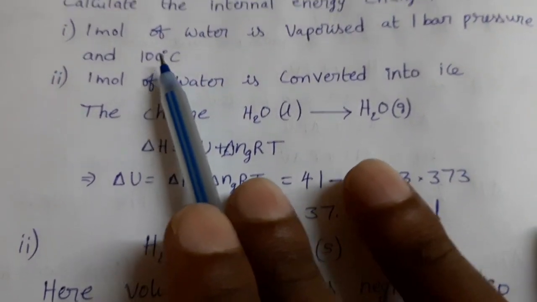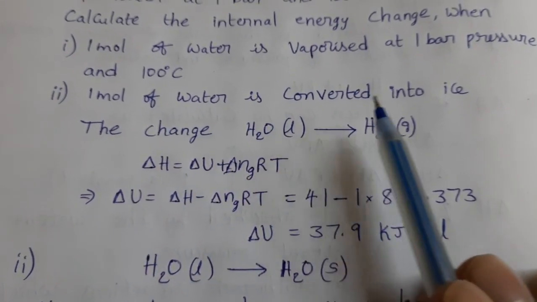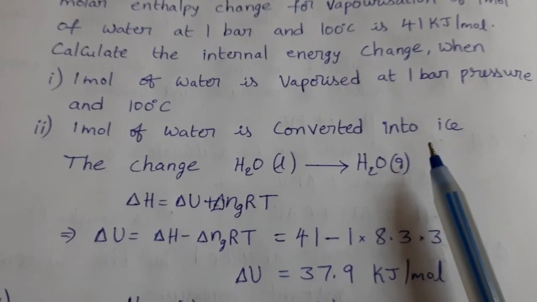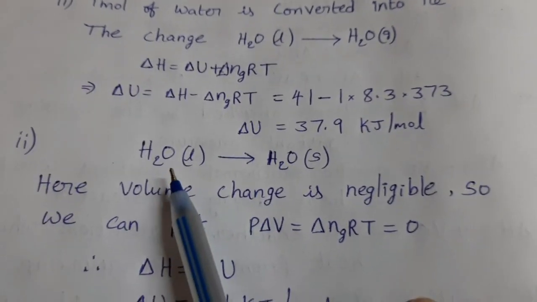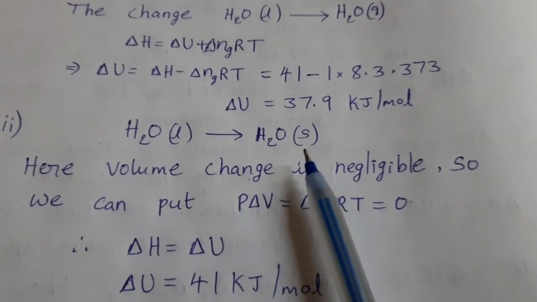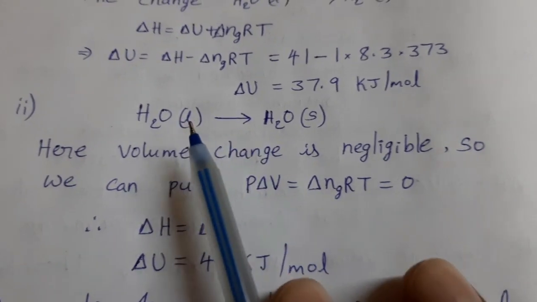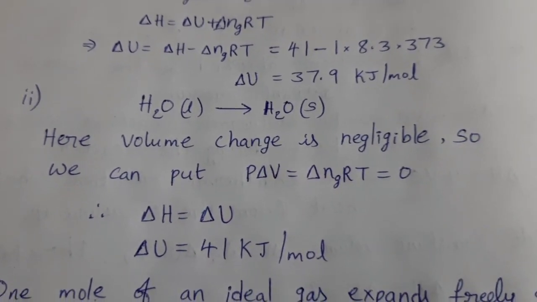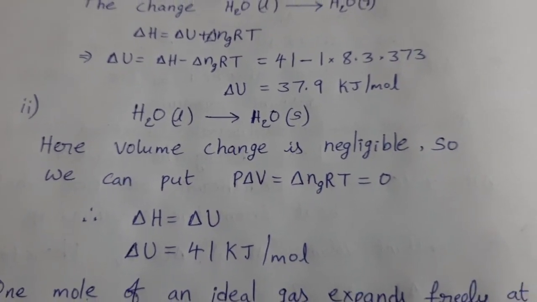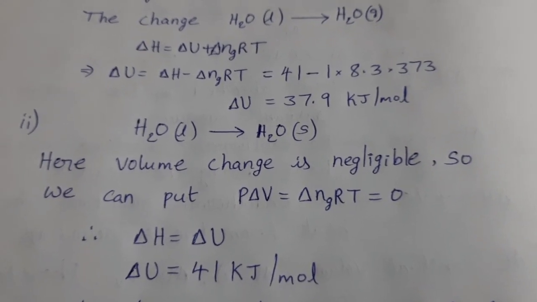Now see the second one. 1 mole of water is converted into ice. So this is the reaction: H2O liquid is converted to H2O solid. Here volume change is negligible, because when liquid is changed to solid the volume change is very small. We can neglect it.